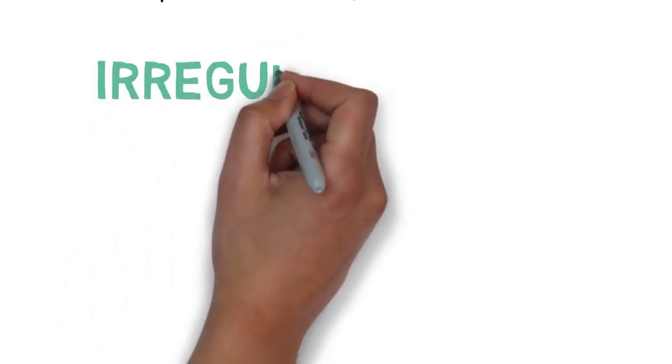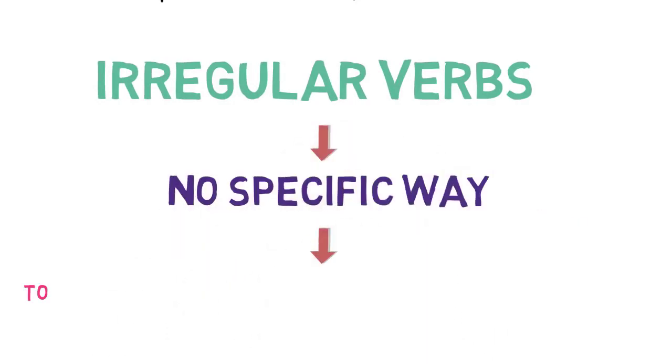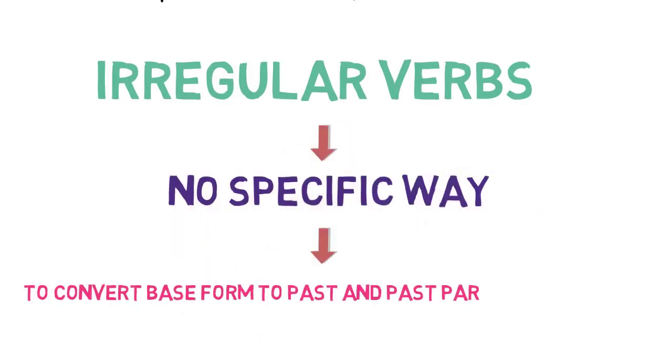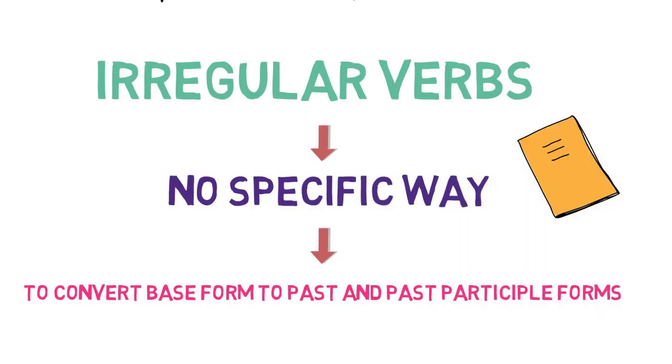As you can understand from the examples, for irregular verbs, there is no specific way to convert from base form to past and past participle form, so you will have to learn them. That's all in this video. Let's quickly revise what we learned in this lesson.